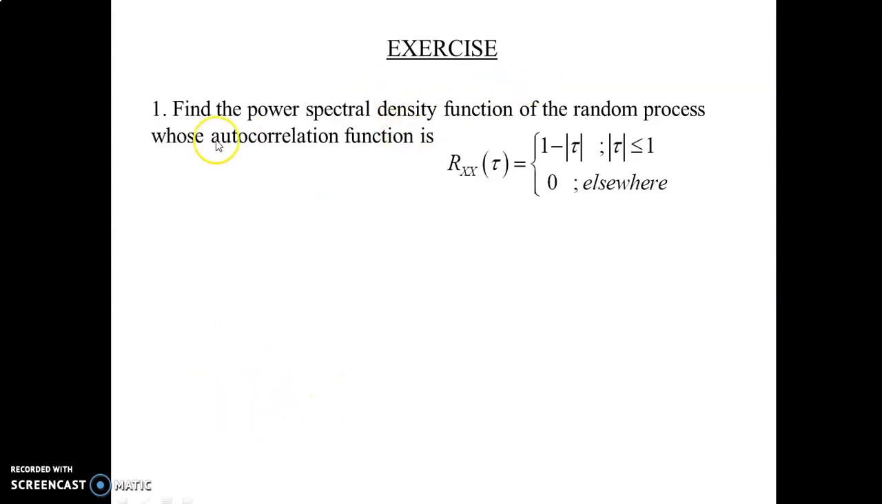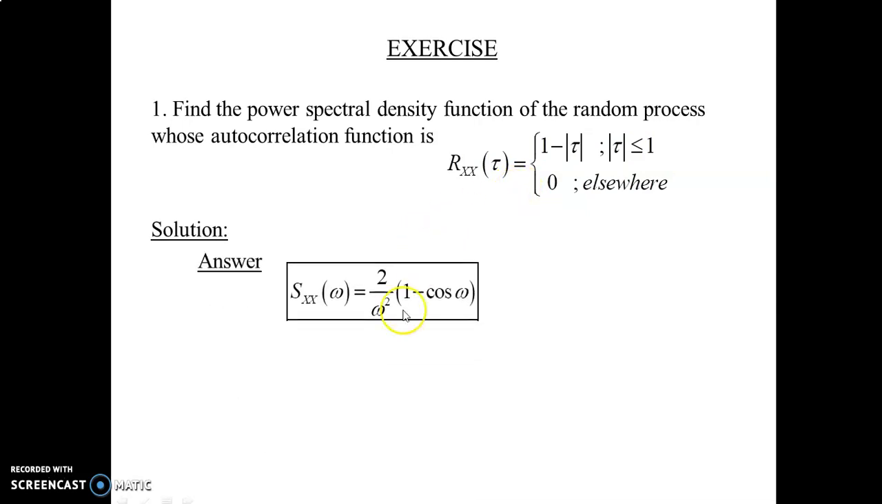Next exercise sum: find the power spectral density function of a random process whose autocorrelation function is given. That is the autocorrelation function, with limit minus 1 to plus 1. The answer is Sxx of omega equal to 2 by omega square into (1 minus cos omega). You work this out and check this answer. Thank you.